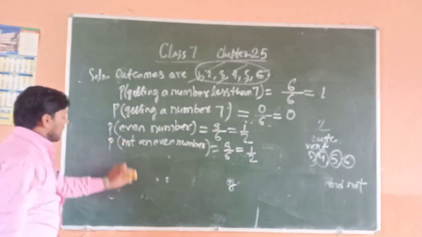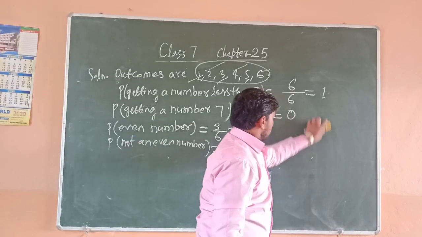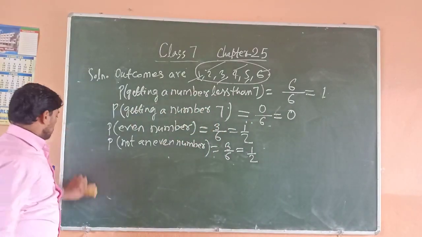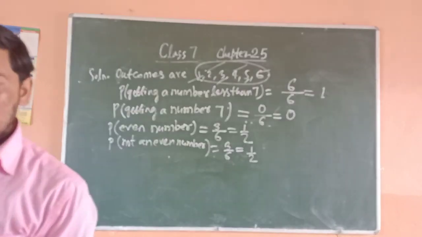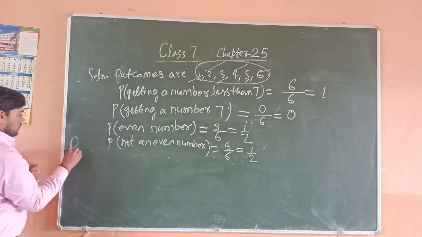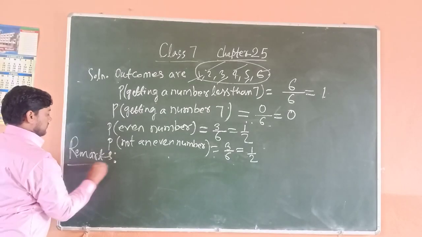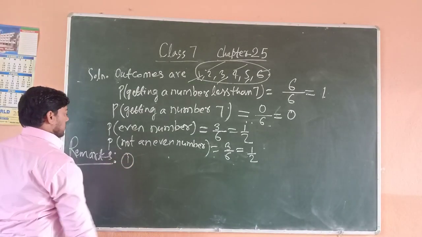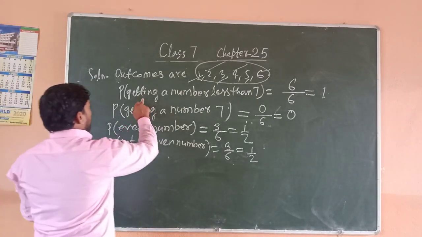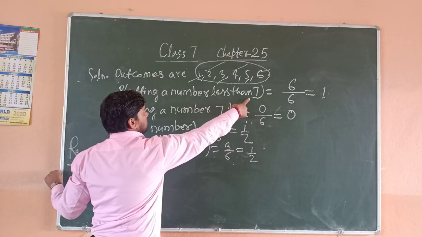From here we can find many remarks. Remarks you can see as notes. Remark 1: the probability of getting a number less than 7.